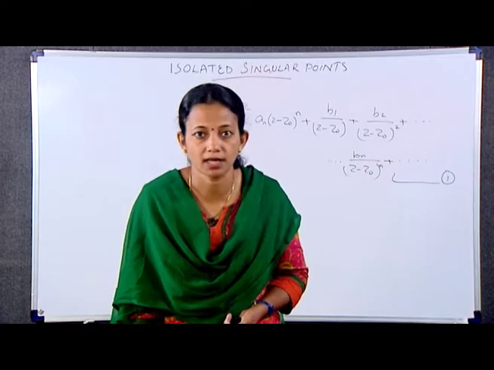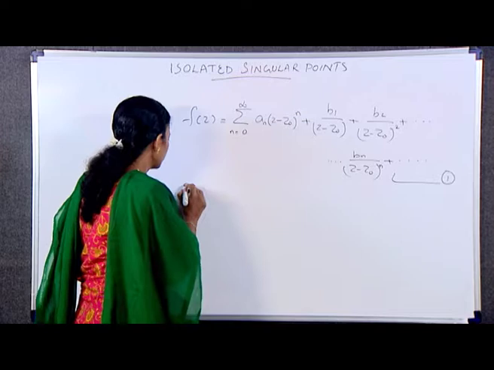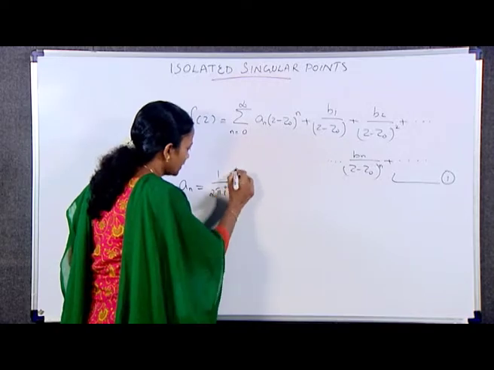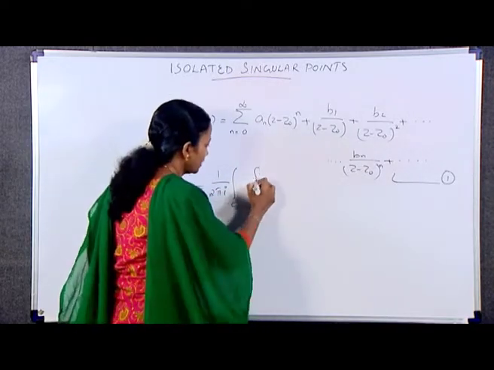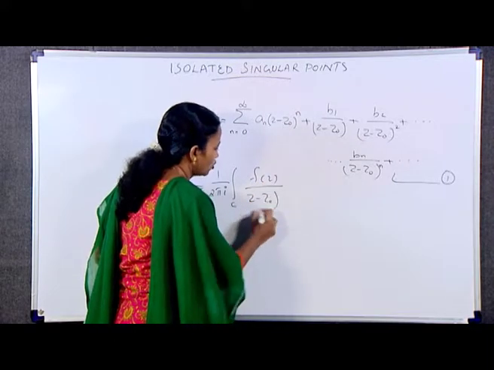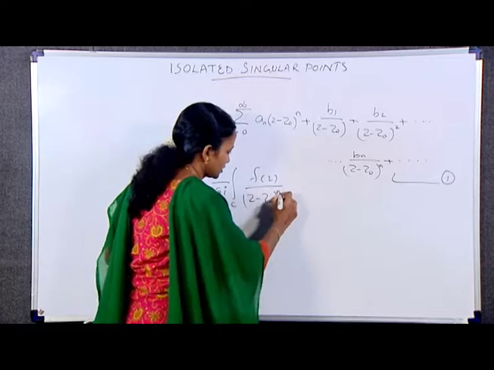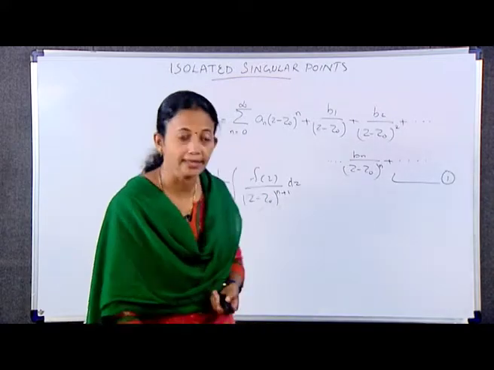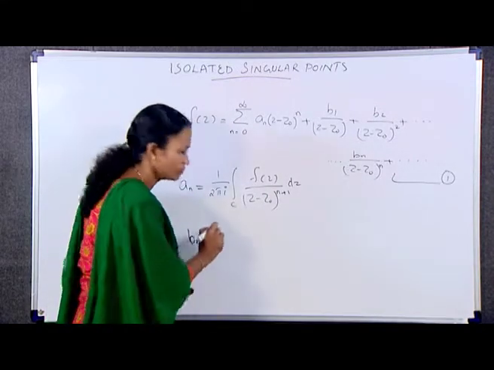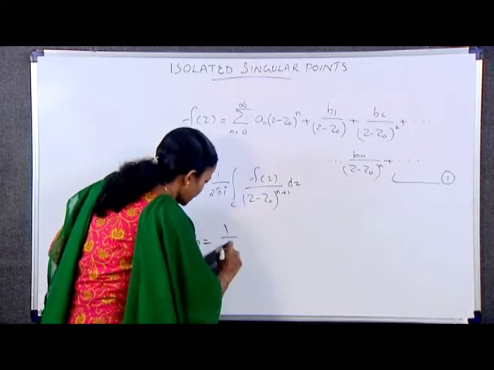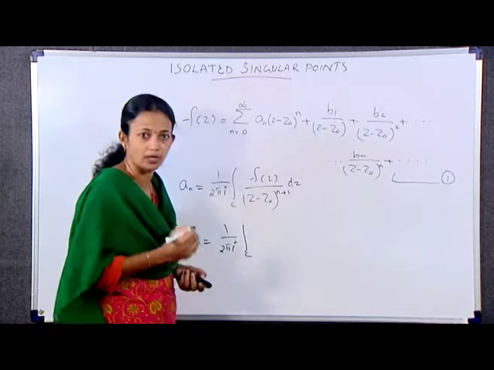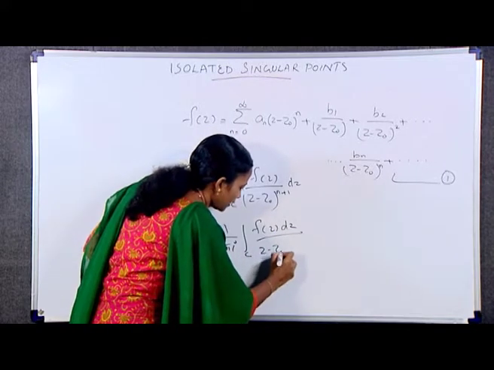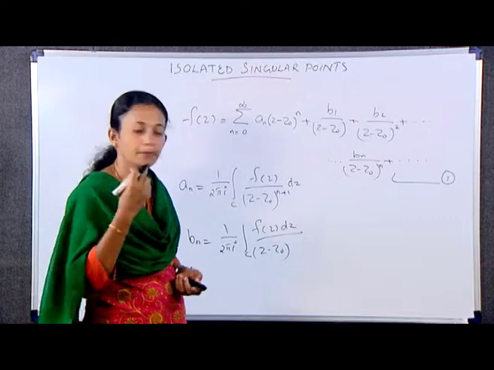Where the coefficients are given by a_n is equal to 1 by 2 pi i integral over C f(z) by (z minus z naught) whole raised to n plus 1 dz, where of course n is equal to 0, 1, 2, 3 etc. And b_n is equal to 1 by 2 pi i integral over C f(z) dz by (z minus z naught) whole raised to minus n plus 1.